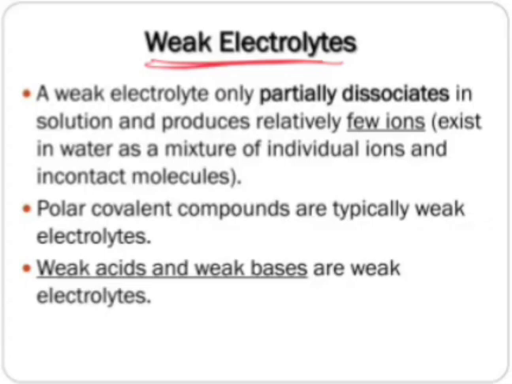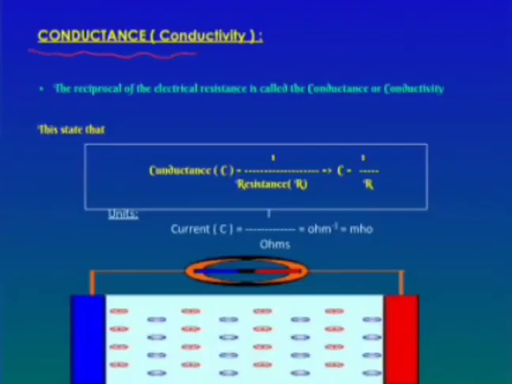A weak electrolyte only partially dissociates in a solution and produces relatively few ions. That means they do not completely dissociate, but only partially dissociate in a solution and produce their respective few ions.